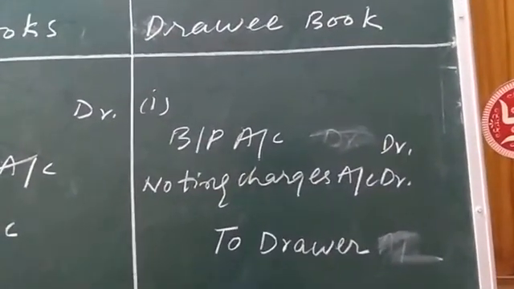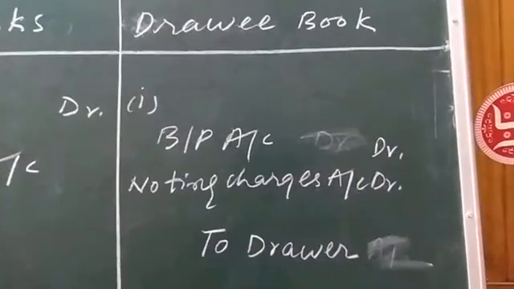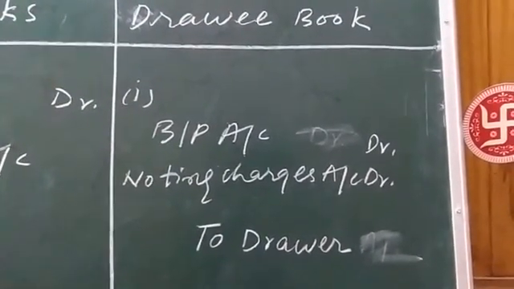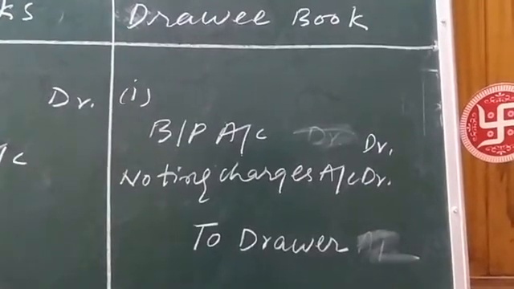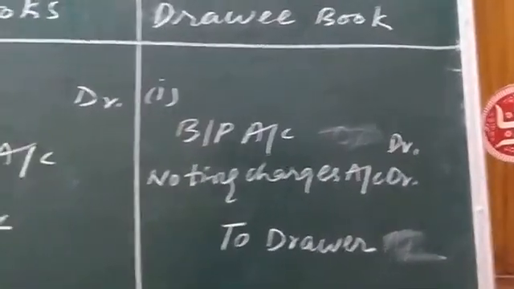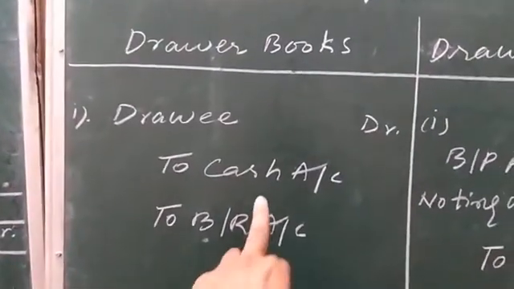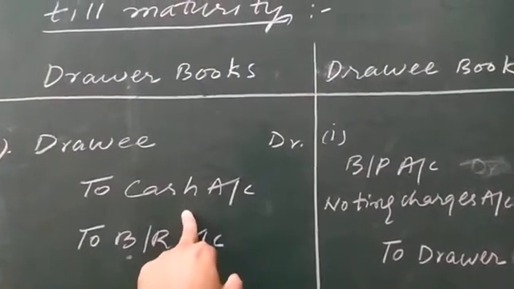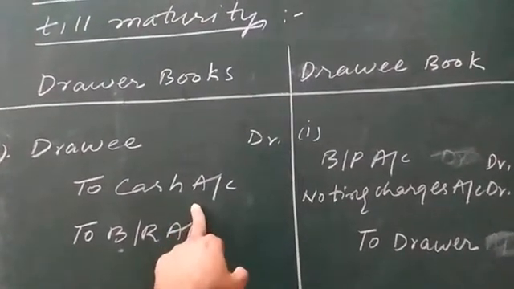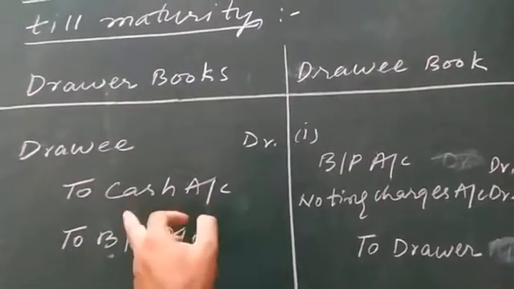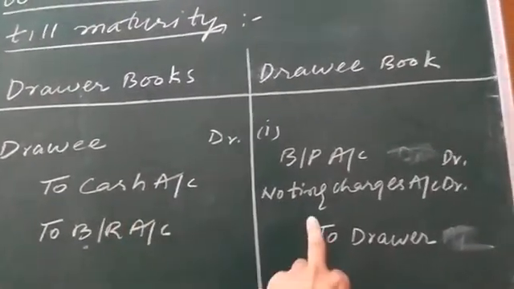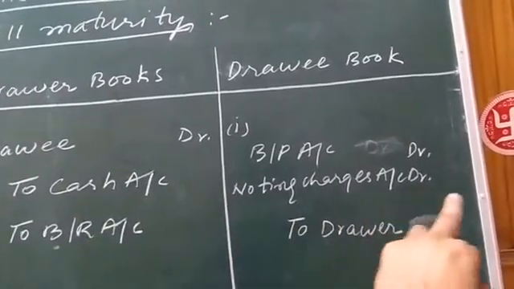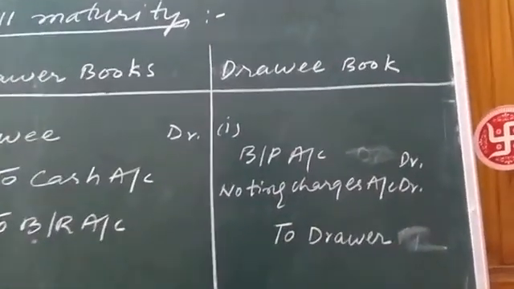Noting charges is to be paid or is to be recovered from drawee in the near future. Okay, first of all, this expense was paid by the drawer, and later on, after winning of the case, this noting charge amount indicated by the term cash will be recovered from drawee, known by the name of noting charges.